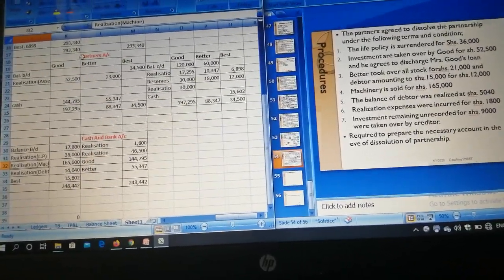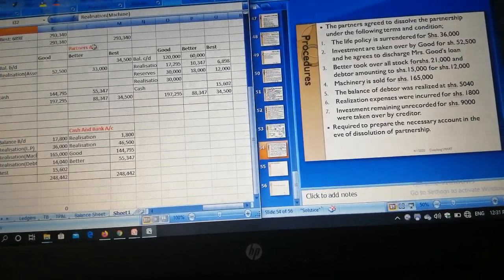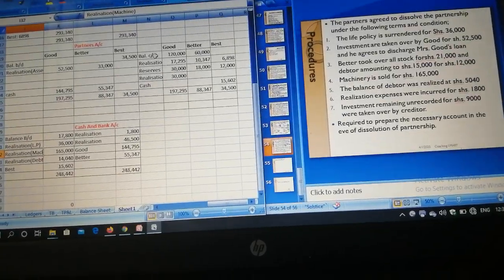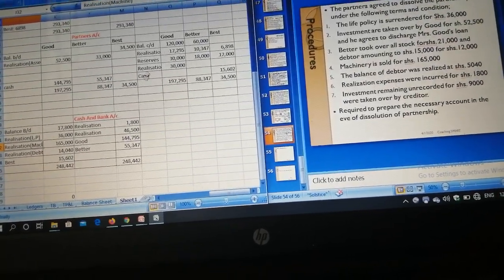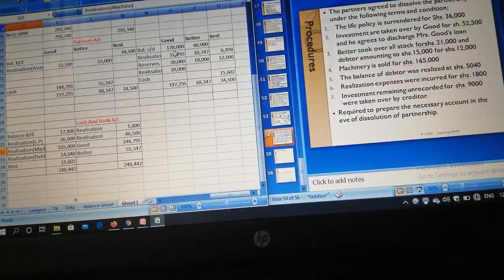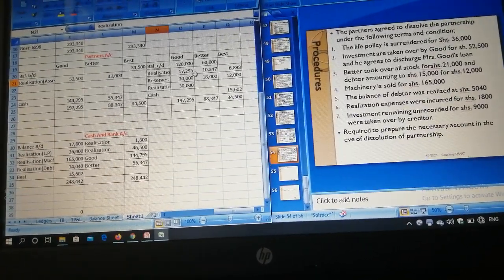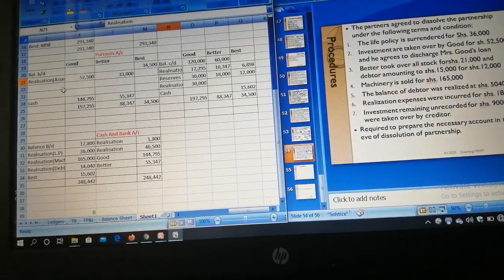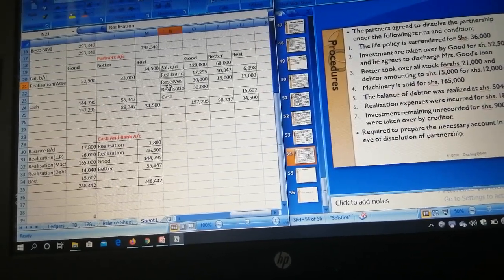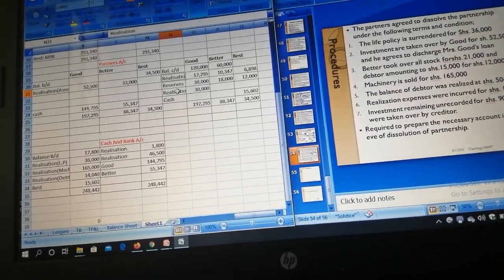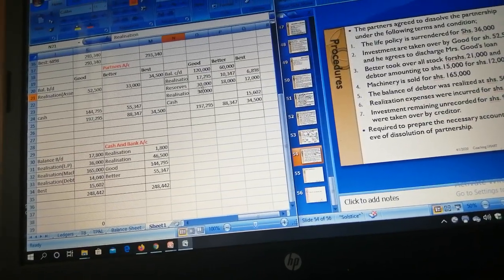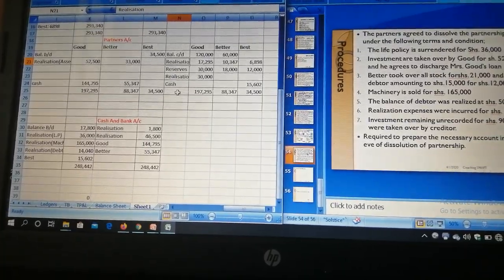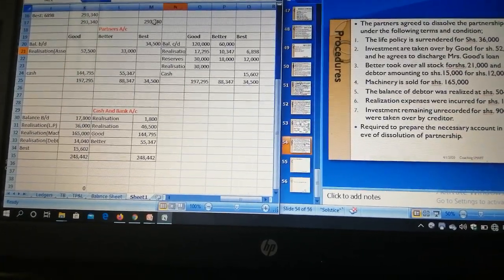Come to partners account. On the credit side, we have transfer the profits. So realization, the profits are here, 17, 10, and 6. And then we transfer all the reserves. Reserves are worth 60,000. So you divide them according to their profit sharing ratio. You get 30, 18, and 12,000. And then you close the partners account.